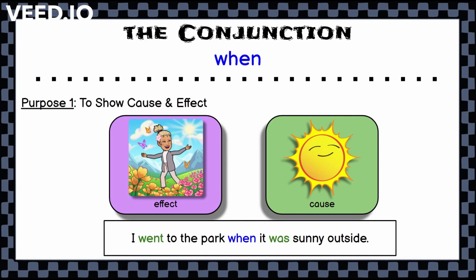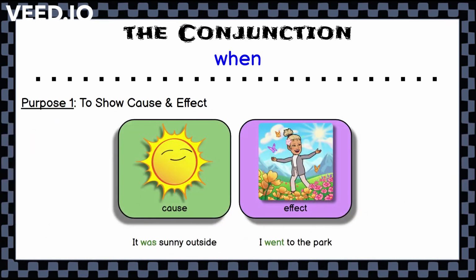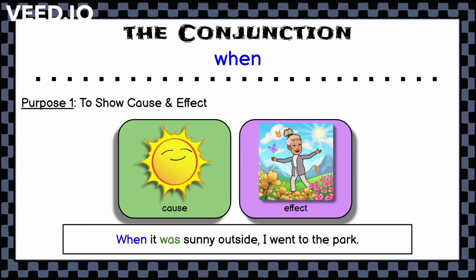So our first sentence, I went to the park when it was sunny outside. I would actually switch my cause and effect back to the original order. And I would stick when in the beginning, make sure I have that comma after that first clause, and a period at the end. So my sentence would look like this. When it was sunny outside, comma, I went to the park.